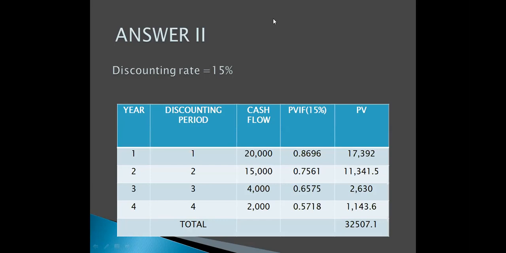Ab yahan pe what happen is discounting period remains the same as the year in most of the cases. I'll tell you how. Yahan pe bhi you were doing, or you were investing amounts at the end of year 1, year 2, year 3 and year 4. So now the discounting period will be the same. Why? Because when you are investing some amount at the end of 1 year and you want to calculate the present value, what you're trying to do is you're trying to move back. I'll show you one table.